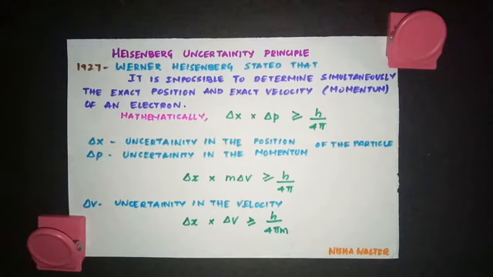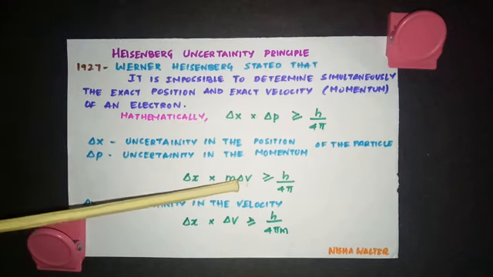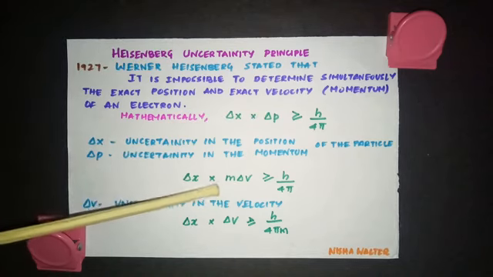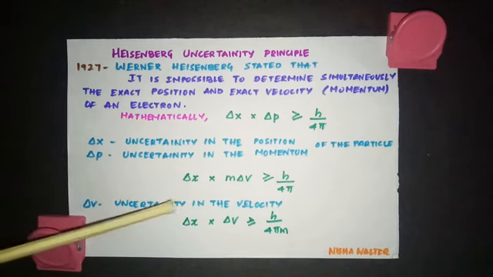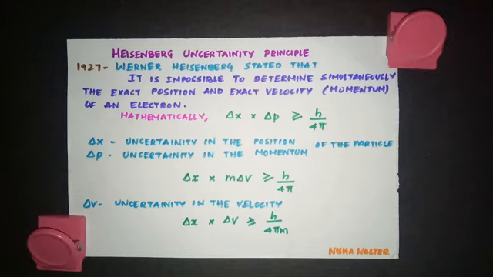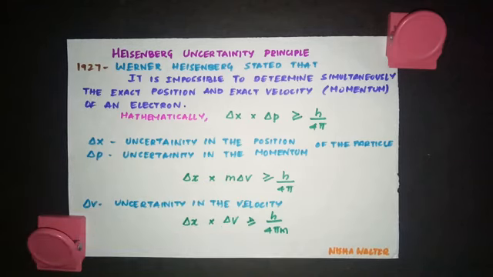I told you momentum can be written as mass into velocity. So this delta p can be written as m into delta v. So del x into m into del v is greater or equal to h by 4 pi. Whereas del v is the uncertainty in the velocity, which means you are not certain about the velocity. This gives you the degree of uncertainty in the velocity. So del x into del v greater or equal to h by 4 pi m, bringing this m to the denominator. So this is the mathematical expression of Heisenberg uncertainty principle.